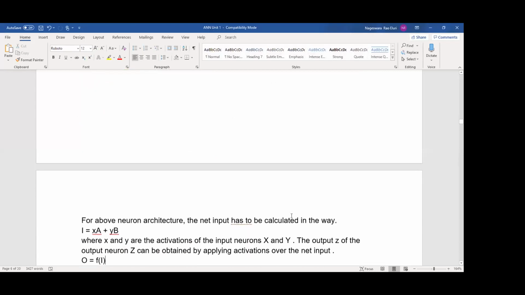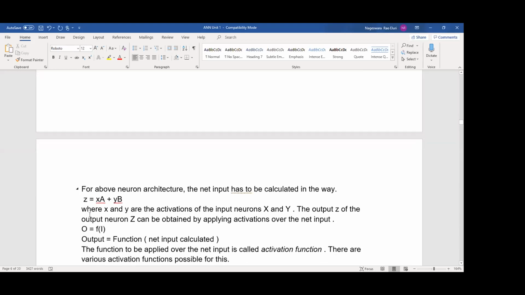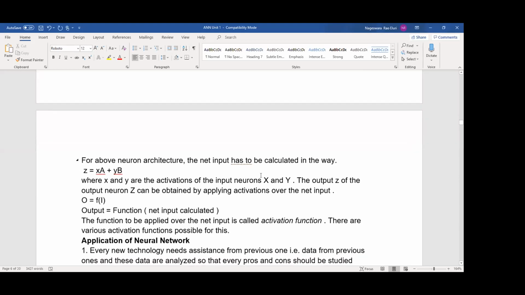So that I explained here. Output O, or you can write, summation of X into A plus Y into B. You can change this because there we wrote Z. Here X and Y are the activations of the input neurons. Remember, a neuron is like a node.